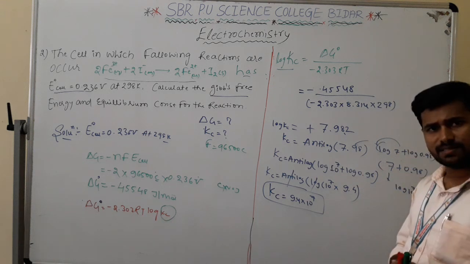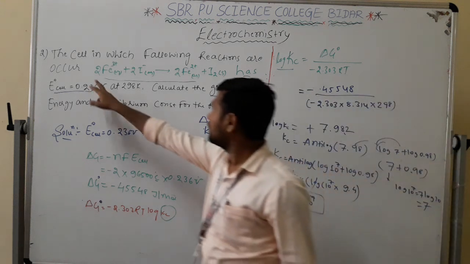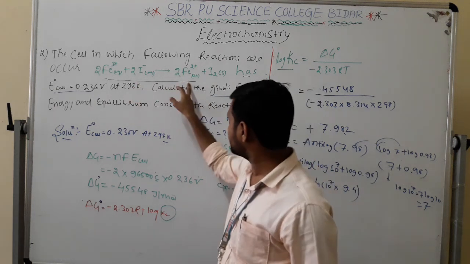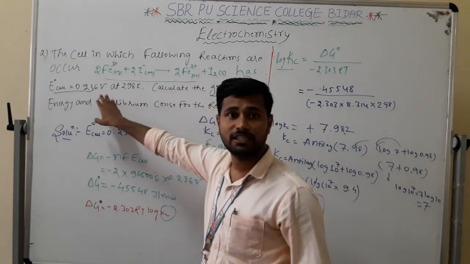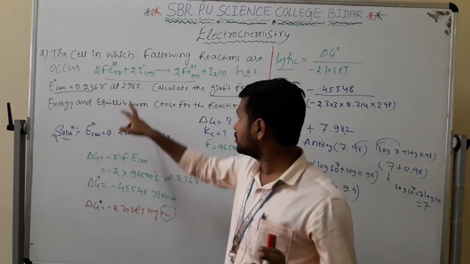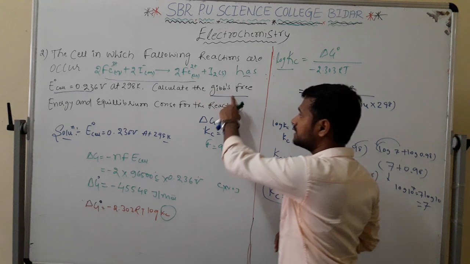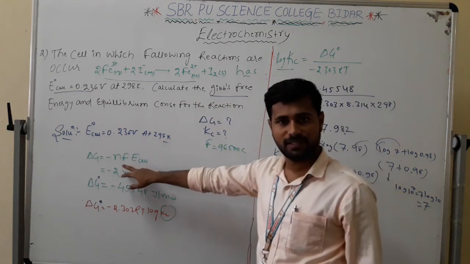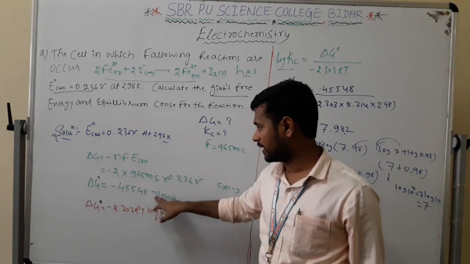What have we done in this problem? The cell in which the following reaction takes place is given, having E naught cell 0.236, the standard electrode potential, and he wanted us to calculate the Gibbs free energy and equilibrium constant. First write down all these values, apply the first formula for delta G, and we get this value.